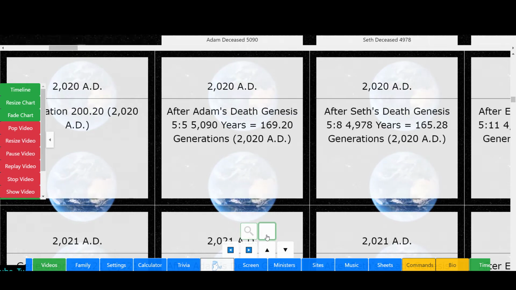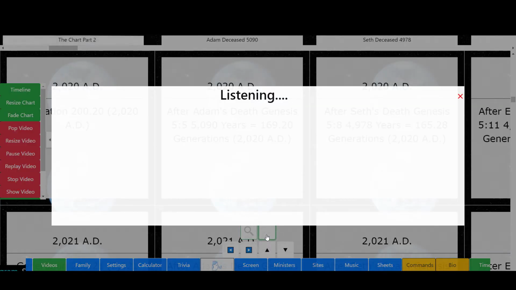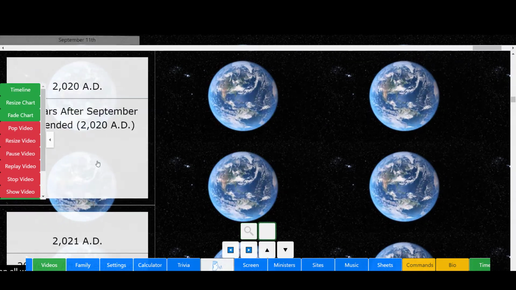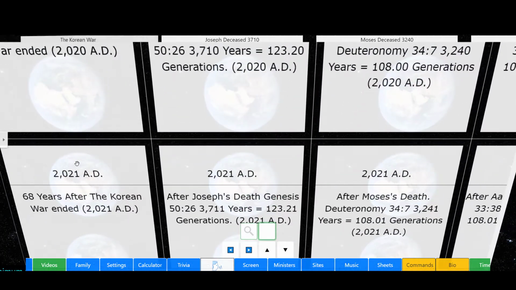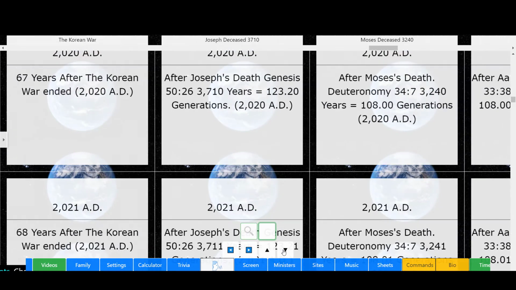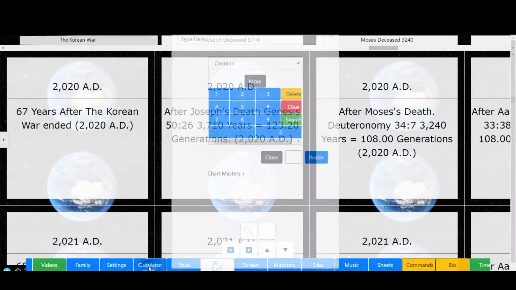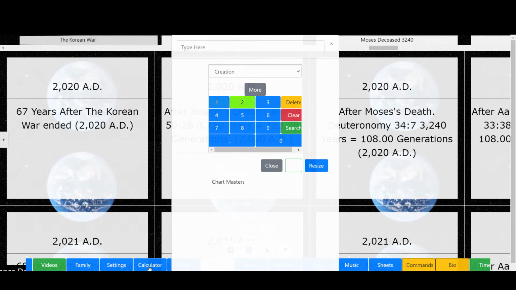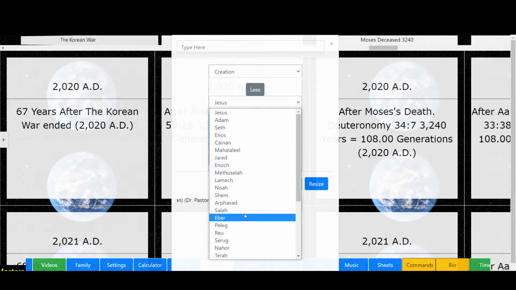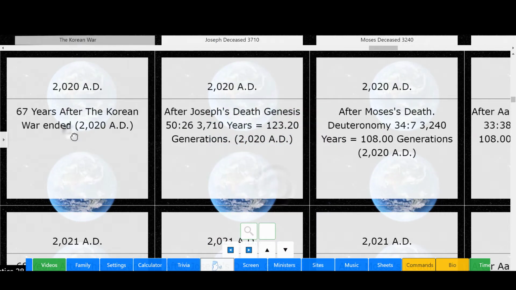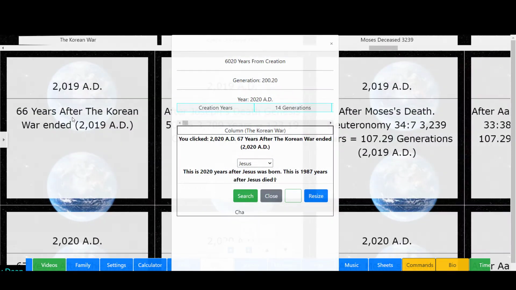Okay, go to September 11th. Oh, wow. So we got a column that's counting September 11th. Go to the Korean War. Okay, we got the Korean War here. All right, this is actually some pretty cool things here. And, yeah, got a calculator, which you can do some calculations to figure out your distance from some of these ancestors here. Okay, cool. If we single click that, you can double click a column and it tells you what you clicked, and then you can make a comparison.